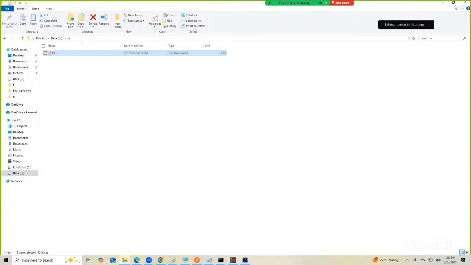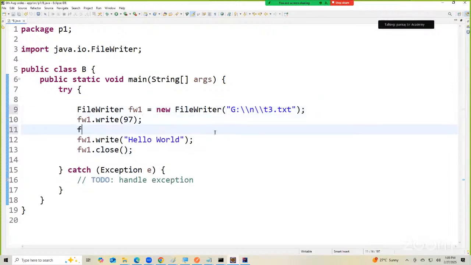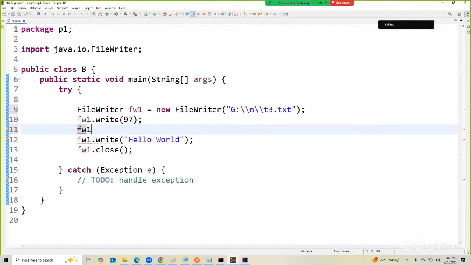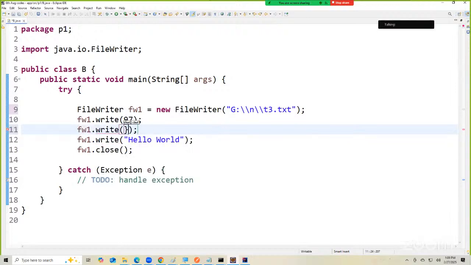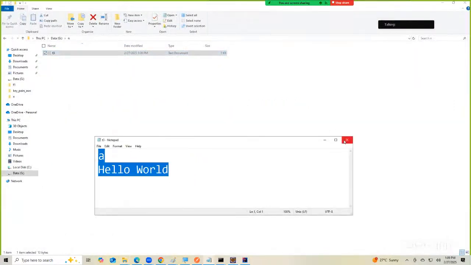Hello world. Sir, it is writing all in the same line. I want to write this in a new line. How do we do it? What is the special character we have here? Okay. Is this clear? See. I hope this part is clear, all of you.